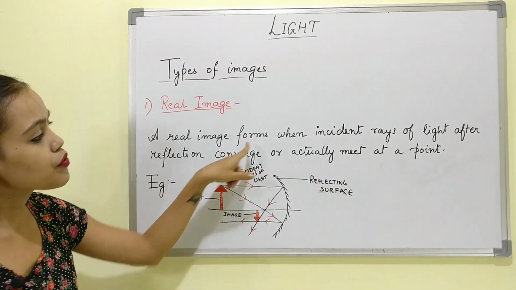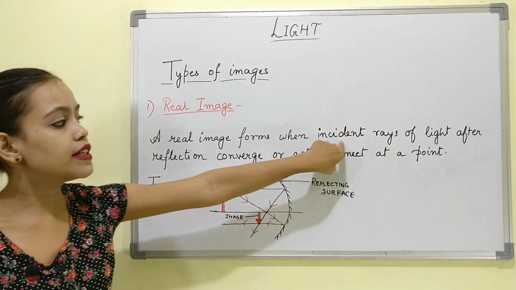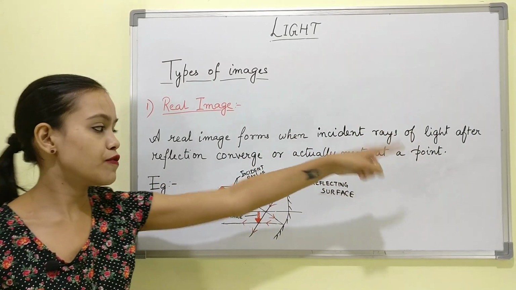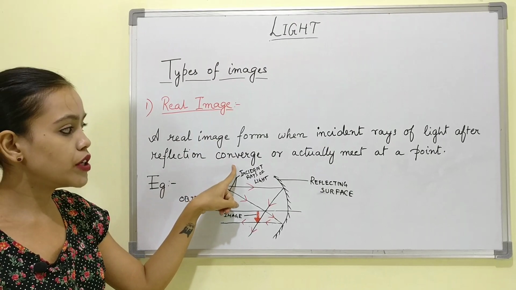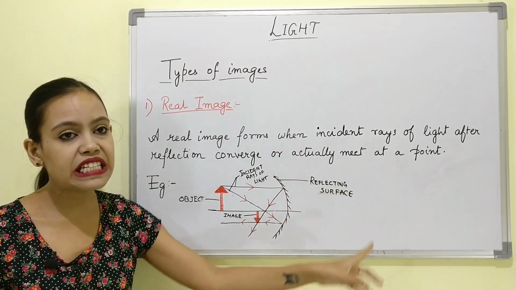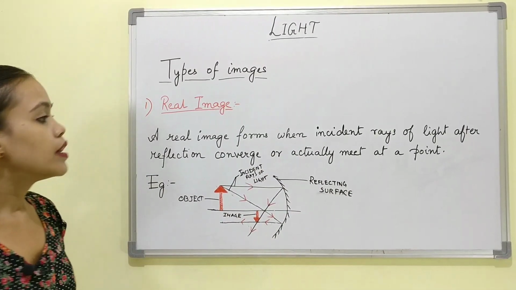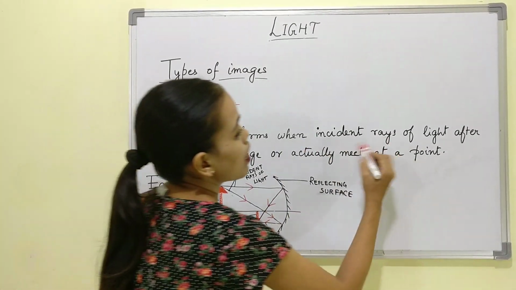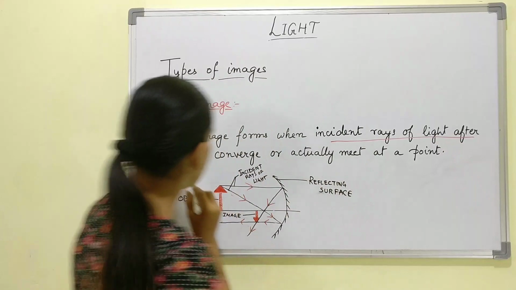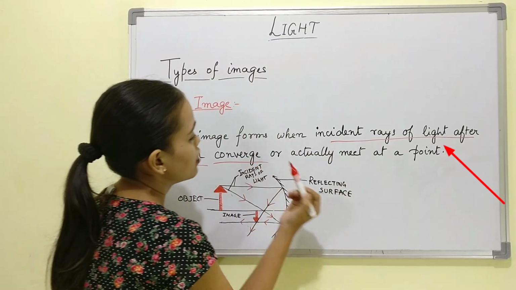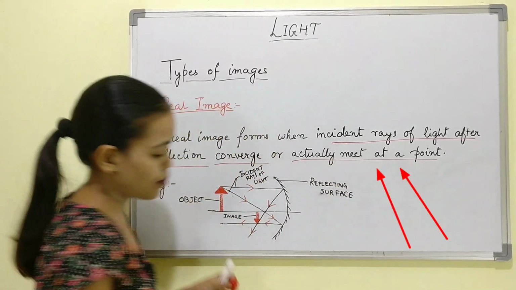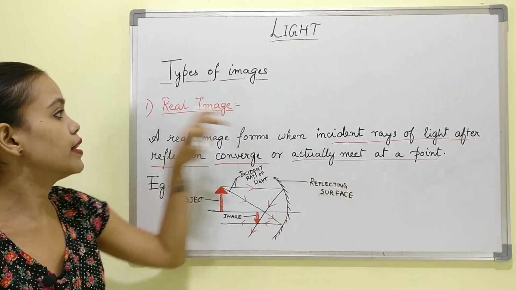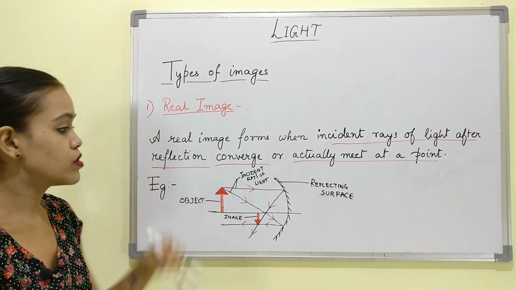A real image forms when incident rays of light after reflection converge or actually meet at a point. So the keywords in this definition are after reflection, converge, or actually meet at a point. Actually meeting at a point means forming a real image.